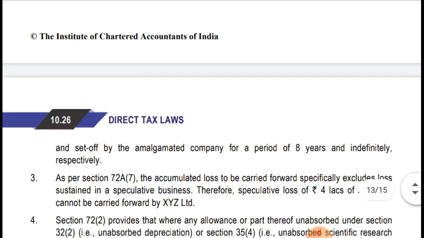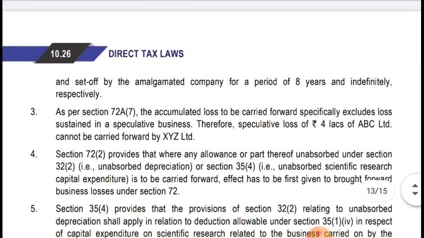Now moving to note number 3. As per section 72A(7), the accumulated loss to be carried forward specifically excludes loss sustained in speculative business. Therefore, speculative loss of rupees 4 lakh of ABC Limited cannot be carried forward by XYZ Limited. As I said, speculative business loss of ABC Limited cannot be set off by XYZ Limited. It is as mentioned in the provision.